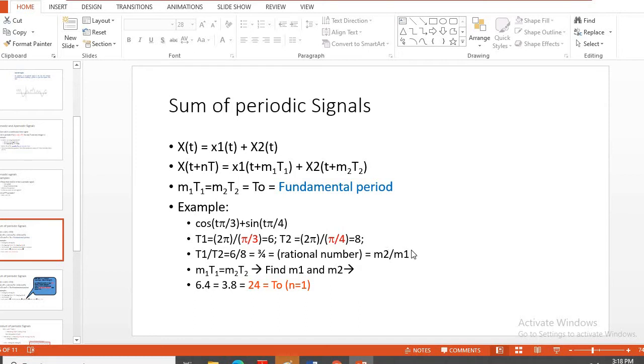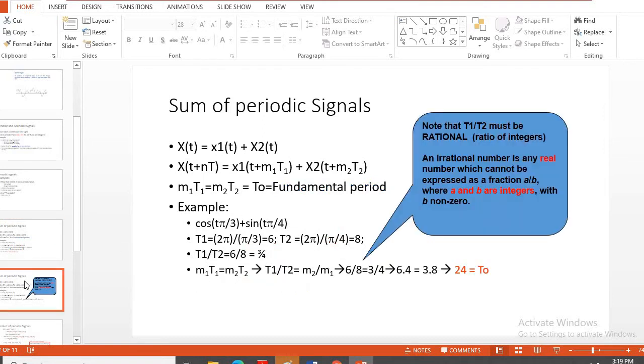So M1 and M2 both are integers, or T1 and T2, such that M1 T1 equals M2 T2. If we express it like that, we can have the LCM as well, so that we will get the respective period. So like that also we can calculate. We will solve some examples. At that time you will better understand.